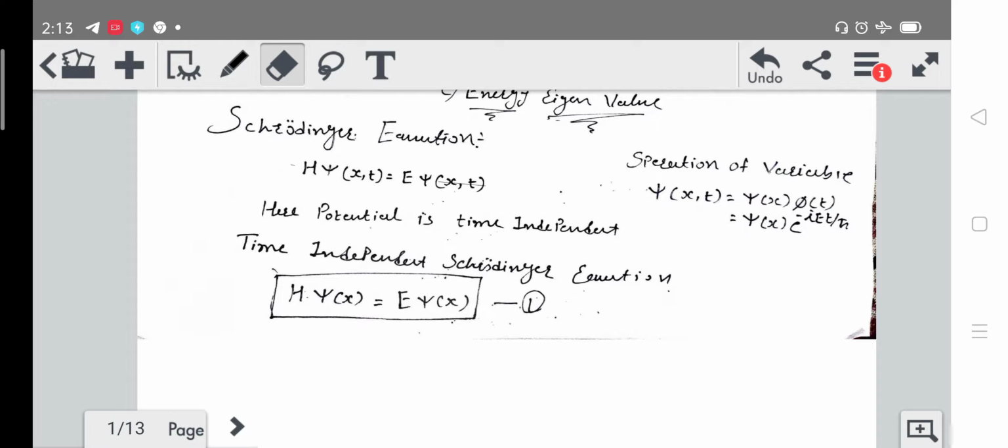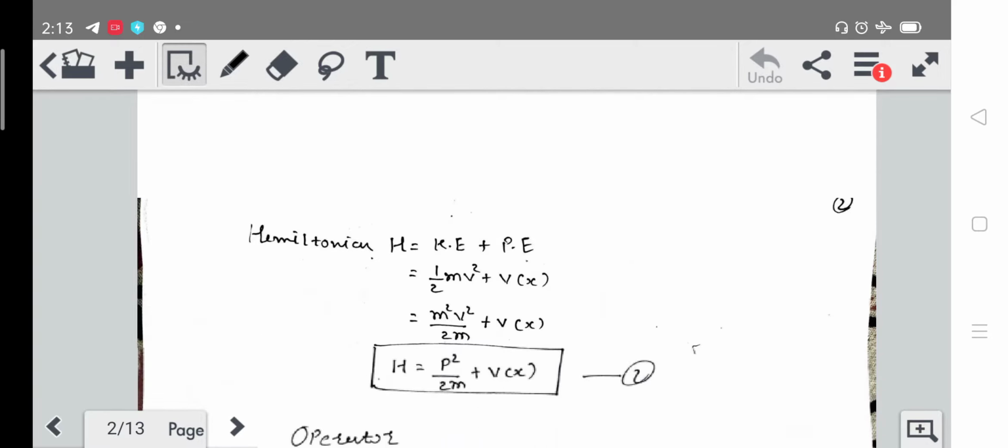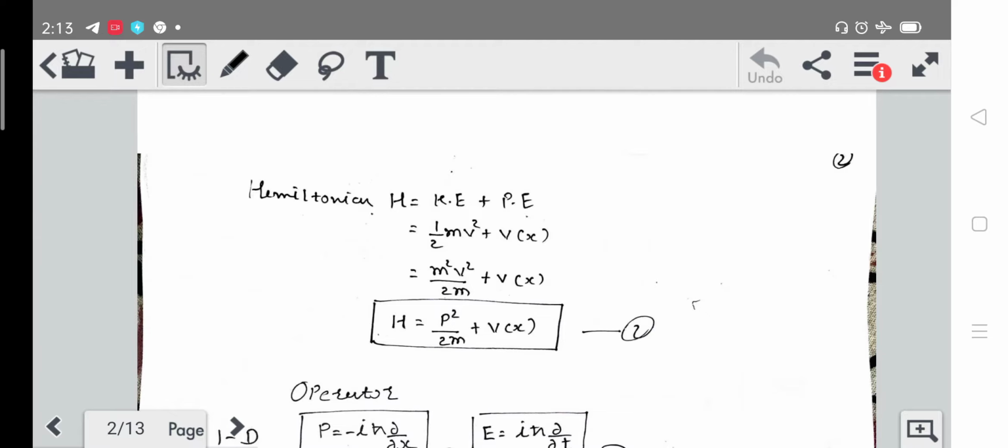So we can write Hamiltonian is equal to kinetic energy plus potential energy. Okay, so first we are going to derive the formula for this H. So here we have H, the Hamiltonian, equal to kinetic energy plus potential energy, where the kinetic energy of a moving particle we know is 1 half mv square.